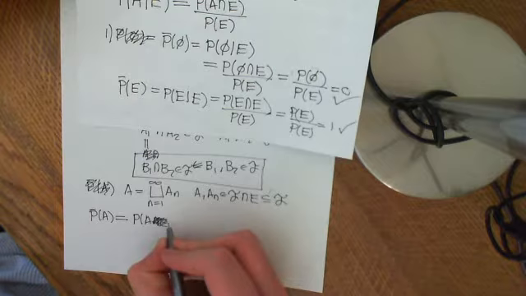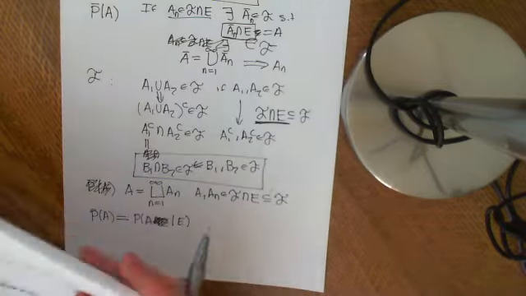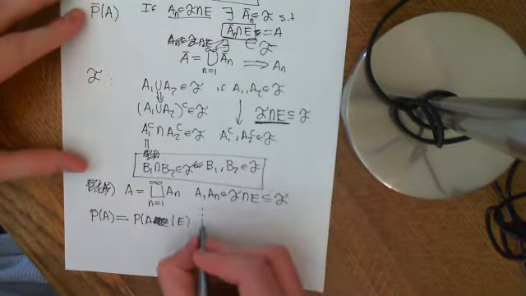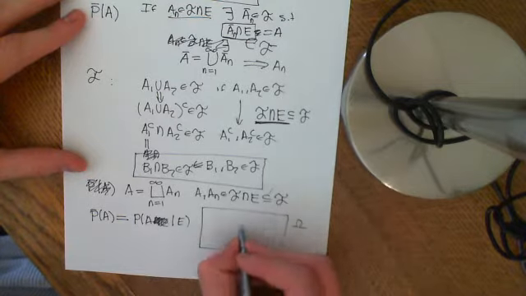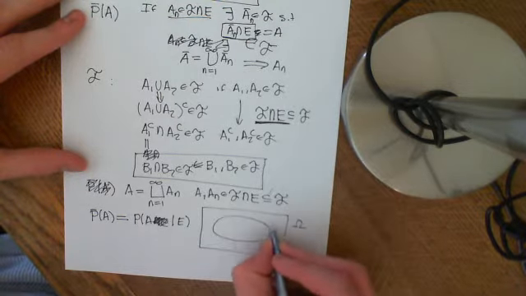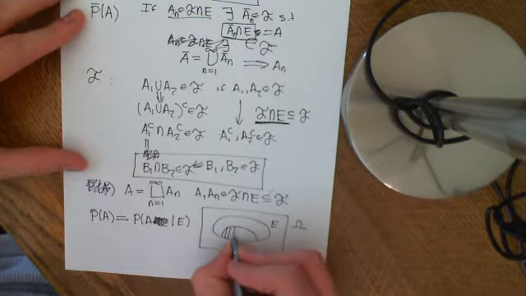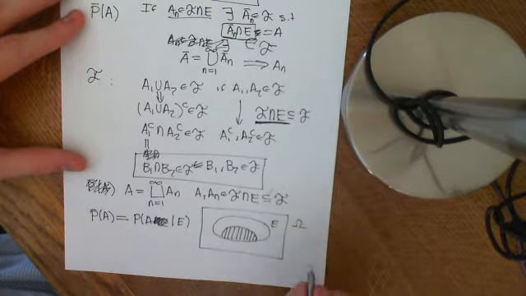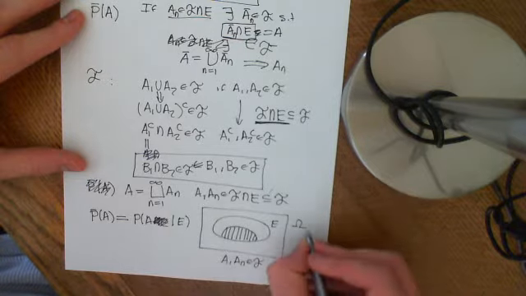It's the probability of A given E. So how am I going to explain this? Okay, I'm going to draw a picture. That'll help. So we've got this sample space here. We've got this event E. I have got some A here, which is made up of all these little pieces that I'm unioning together, disjoint. I am saying now that A and all of the ANs are elements of the original set of events.